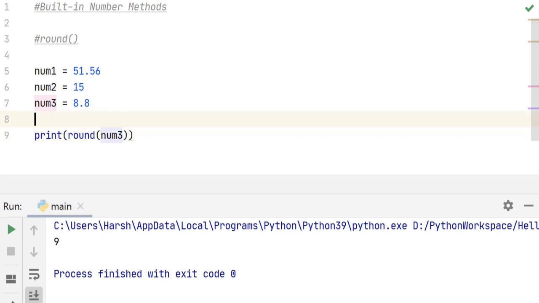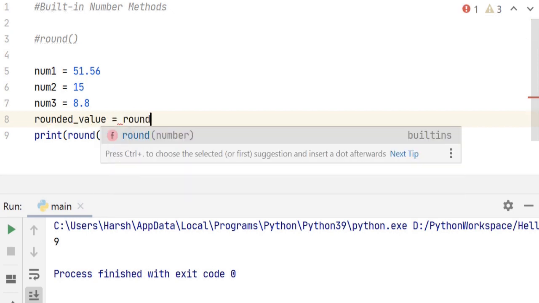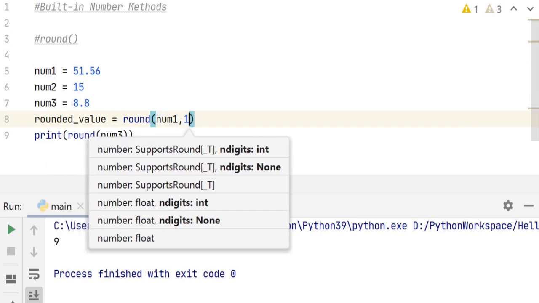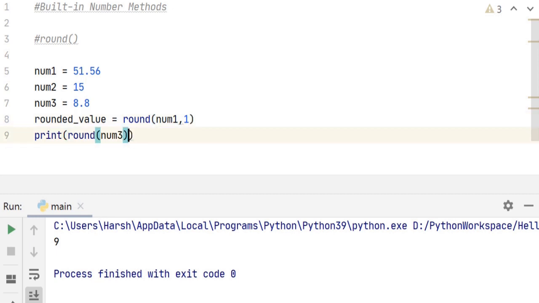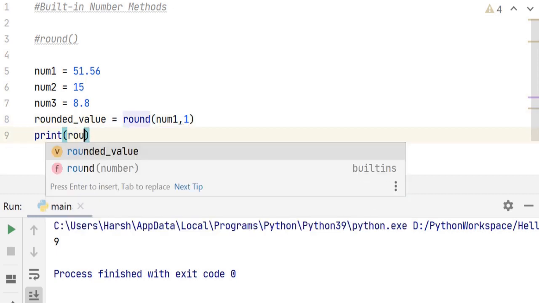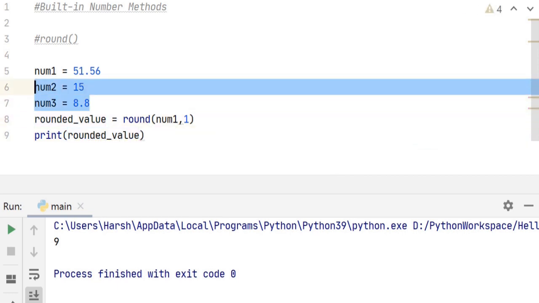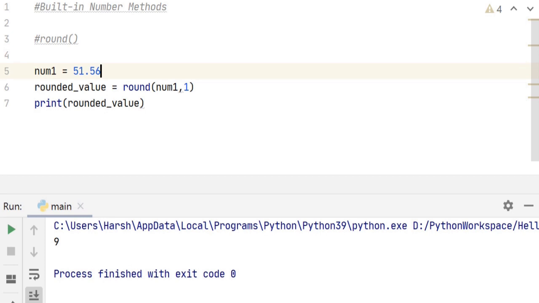So now if I say rounded value variable is equal to round of number 1, comma 1. And then when we print rounded value variable, let's remove num1 and num2. And when we print it, we get 51.6. This rounded off till one digit after decimal point.